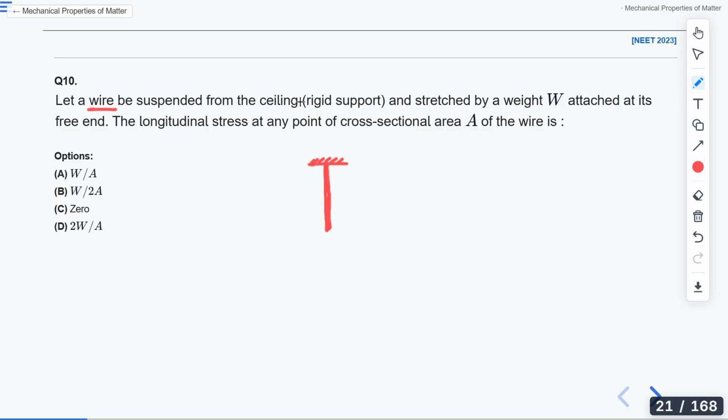At its free end we are attaching a weight of W. Its cross sectional area is A, and you are asked to find the longitudinal stress at any point of the wire. Whatever point we choose, you are asked to find the longitudinal stress.